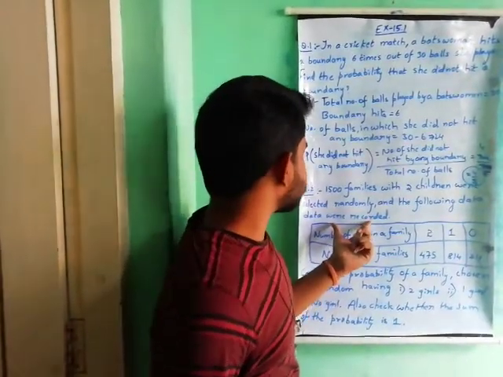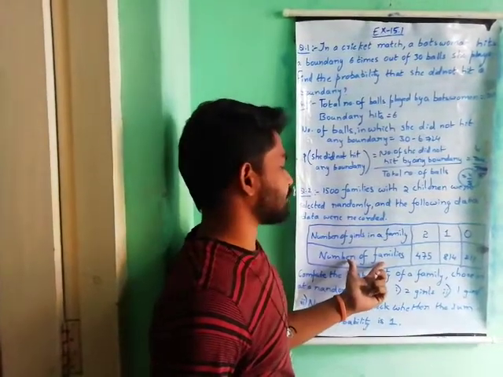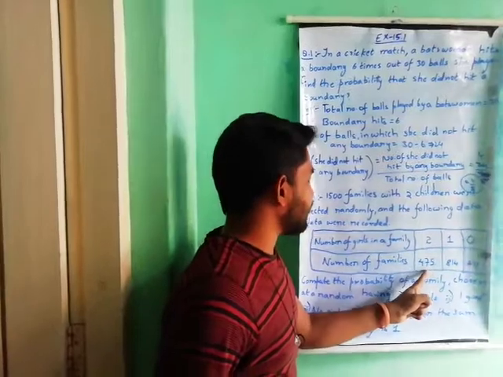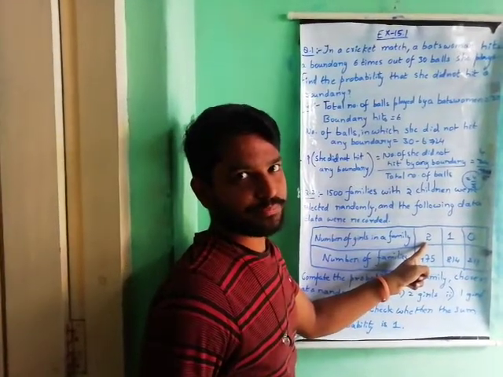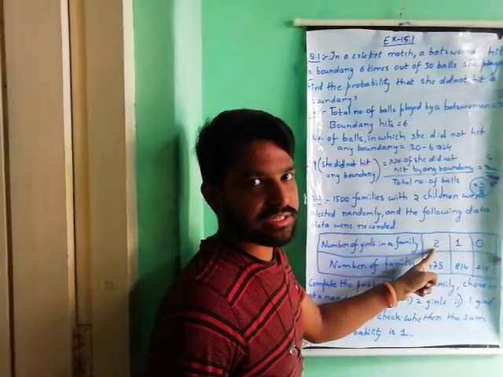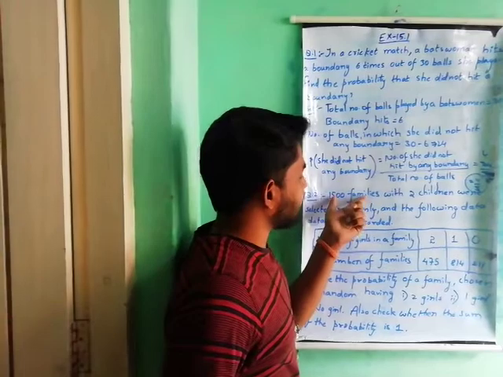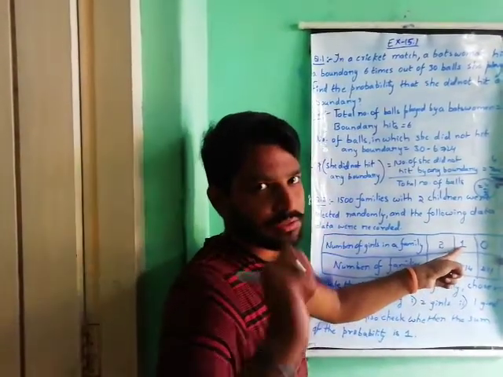What is the data? Let's see. Number of girls in the family, number of families. Out of 1500 families, 475 families have 2 girls. Again, out of 1500 families, 814 families have only 1 girl.